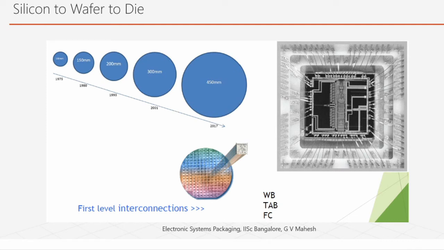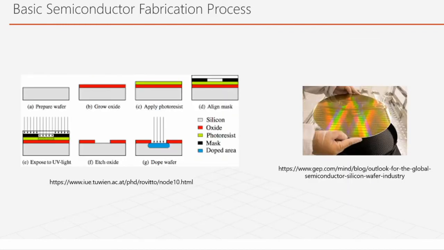This is the wafer, a silicon wafer which has been fabricated. So how is it fabricated? There are a number of processes. Basically it's like taking an image of the circuit onto the wafer. You burn the circuit on the wafer.